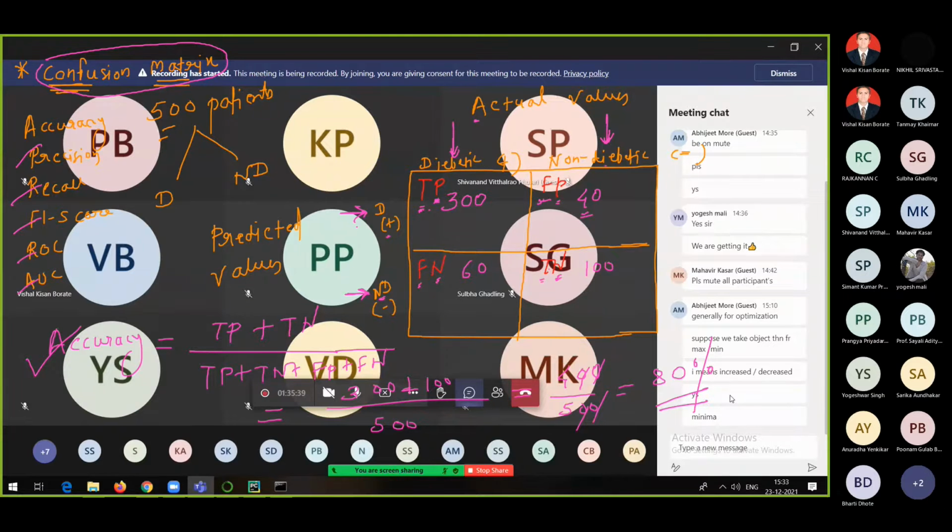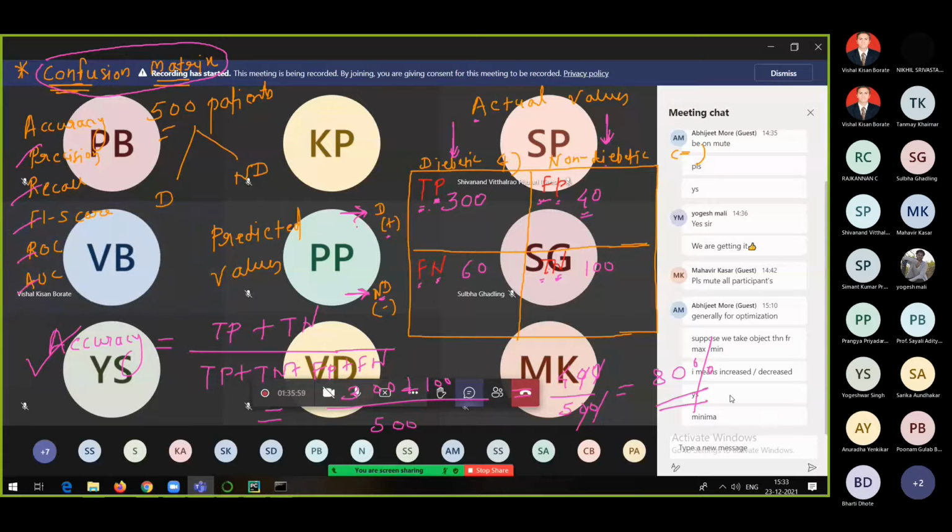Any doubt in the confusion matrix? Okay. Fine. I think it means that there is no doubt. If there is no question.